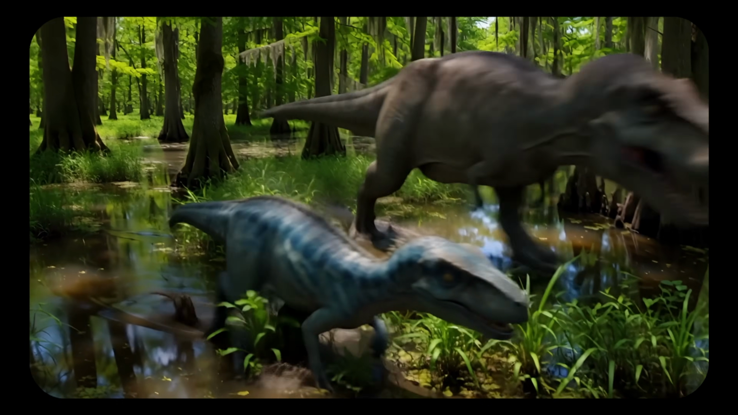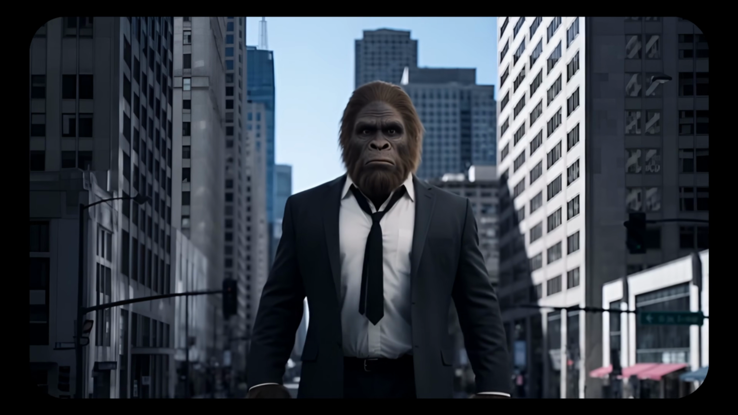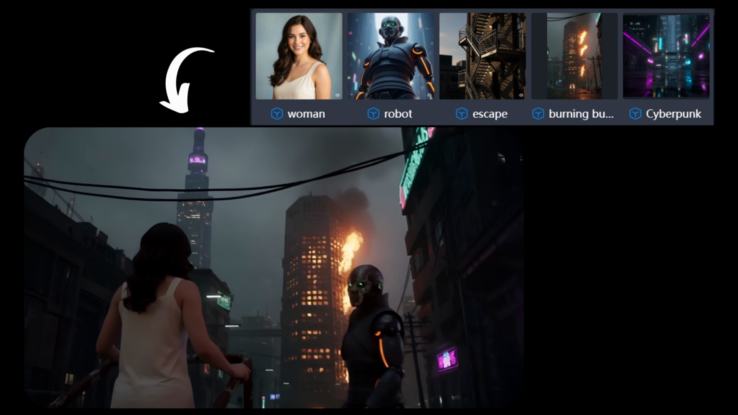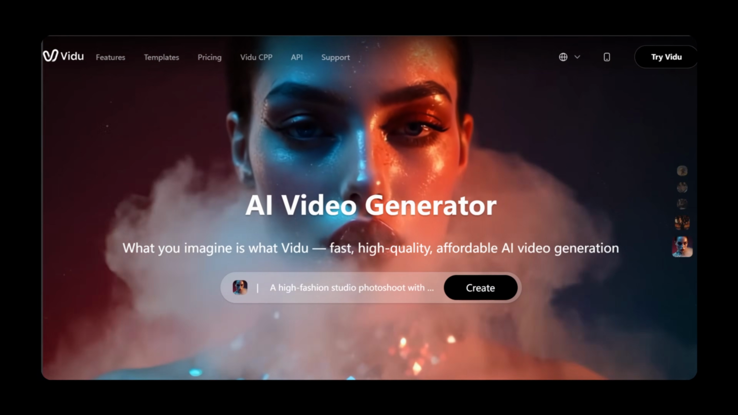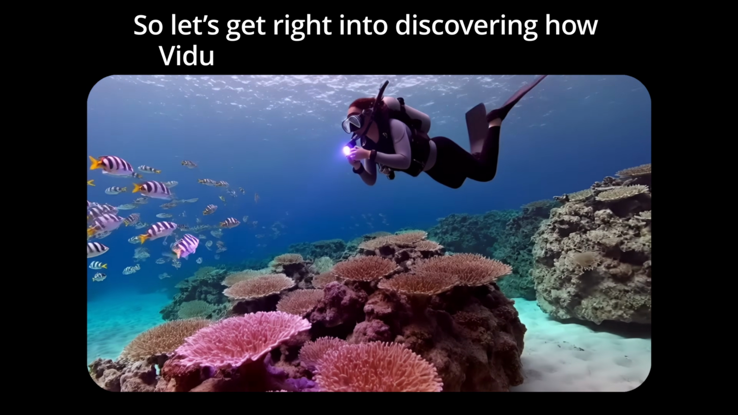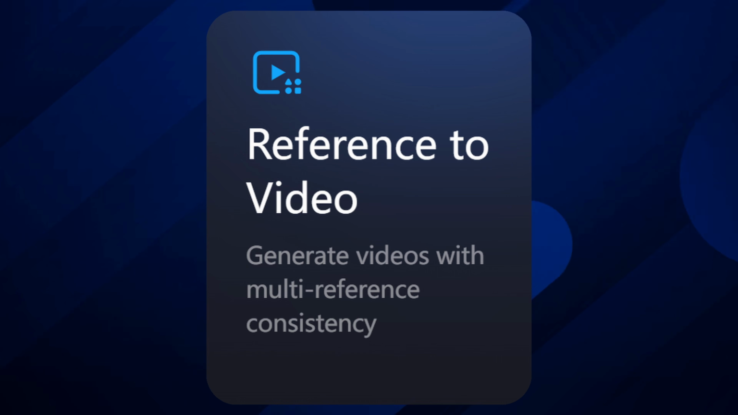What if you could transform your ideas into stunning videos with incredible ease? That's the magic VidU AI brings to the table, and we're excited to introduce their brand new reference to video feature in VidU Q1, paired with 4 other fantastic tools to fuel your creativity. So let's get right into discovering how VidU can bring your stories to life, starting with feature 1, reference to